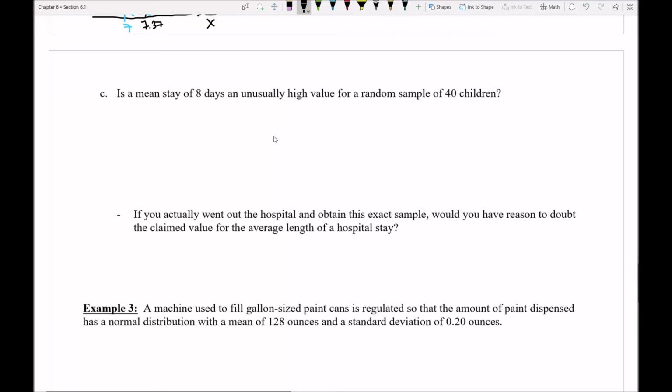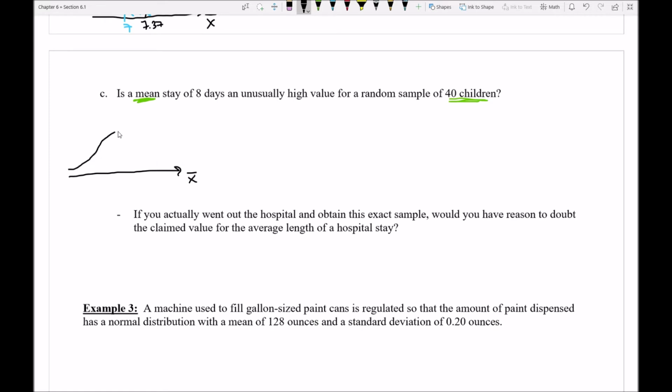So now let's take a look at part C. Is a mean stay of 8 days an unusually high value for a random sample of 40 children? Okay, notice again we're still dealing with the average, that X bar value, because we're talking about a mean stay for 40 kids. We're still dealing with that X bar. And so what we'd like to do here is to try to figure out, is this going to be an unusually high amount? Now I'm going to draw a picture here to help illustrate the point.